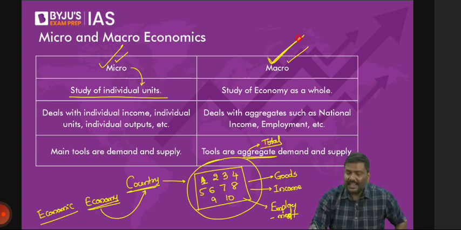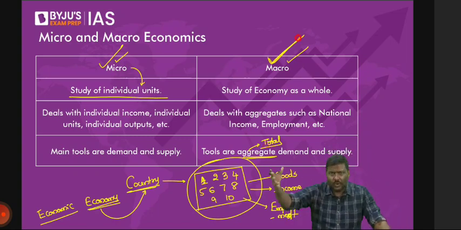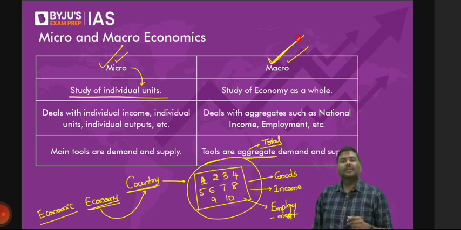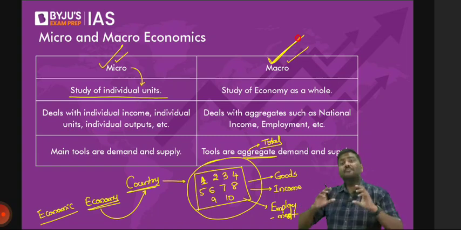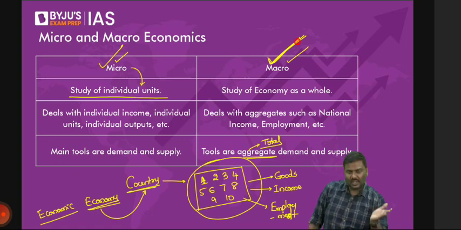All of these are studies under macroeconomics, and that is what we are going to mainly discuss in the classes here. Total exports done from India, total imports done into India, total manufacturing done in India, total production of all the goods and services done in India. So that is macroeconomics. Any difficulty? Now can I focus on microeconomics?